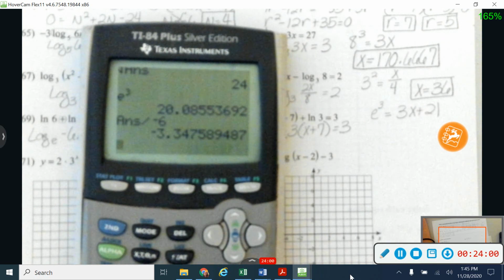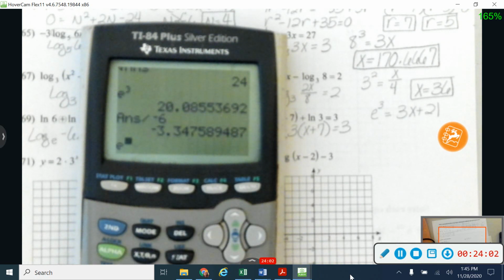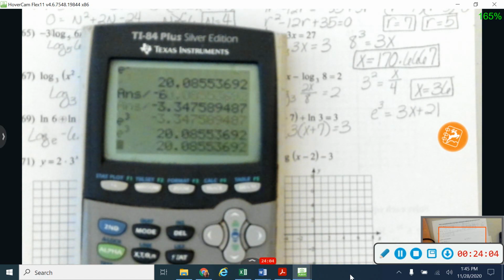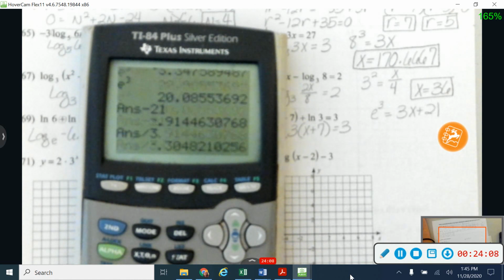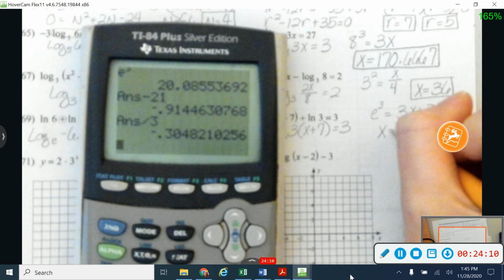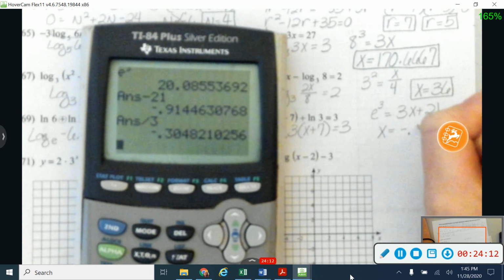Okay, in my calculator, I'm going to do second e to the third power. And I'm going to subtract over my 21 and divide by my 3. And I get that x is equal to negative 0.3048.